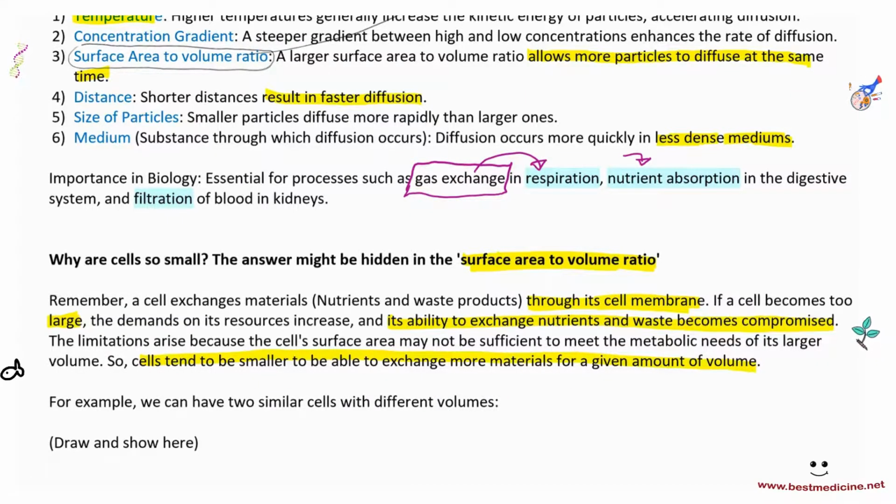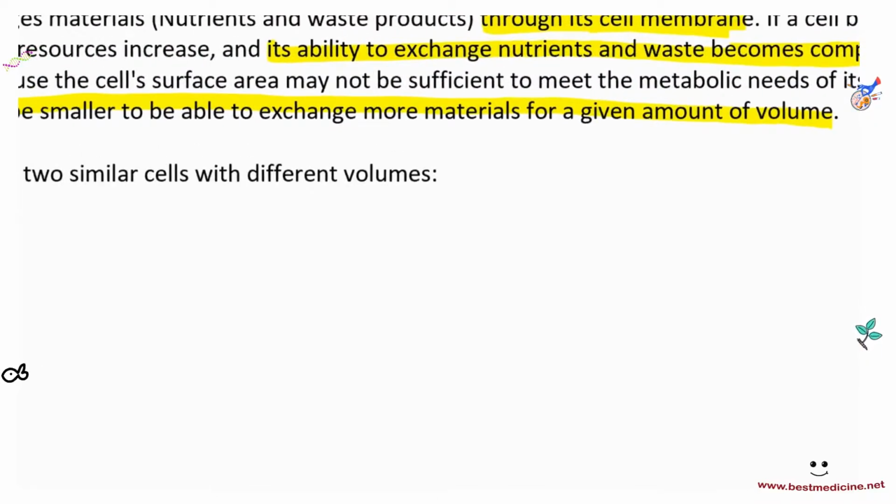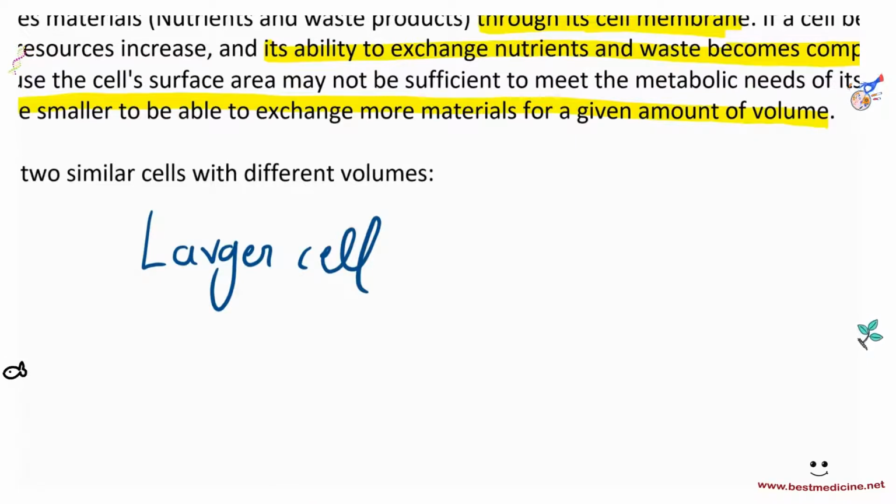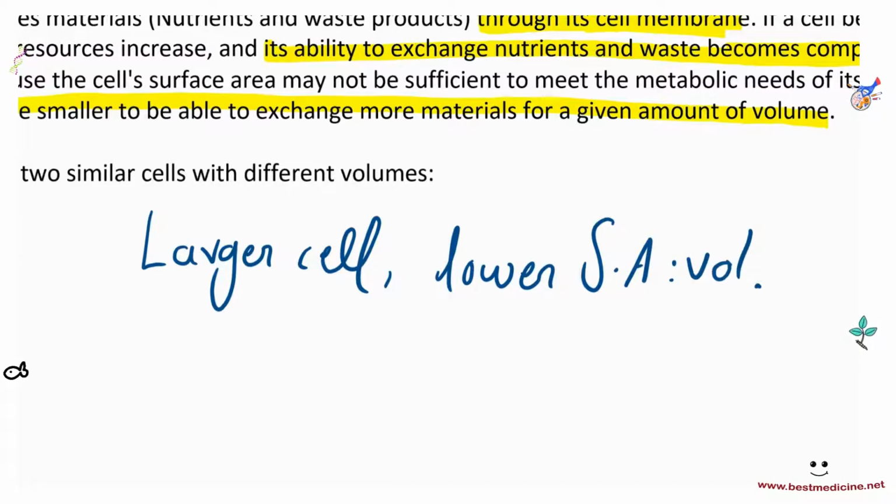What does this mean? In a nutshell, what this means is that the larger the cell, the lower is the surface area to volume ratio. So they have a lower surface area to volume ratio, okay?